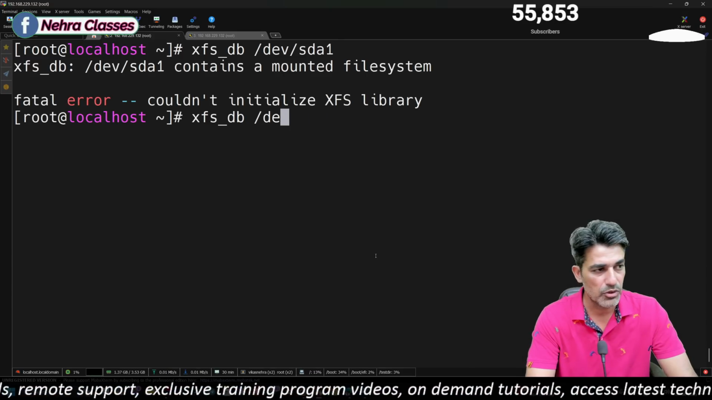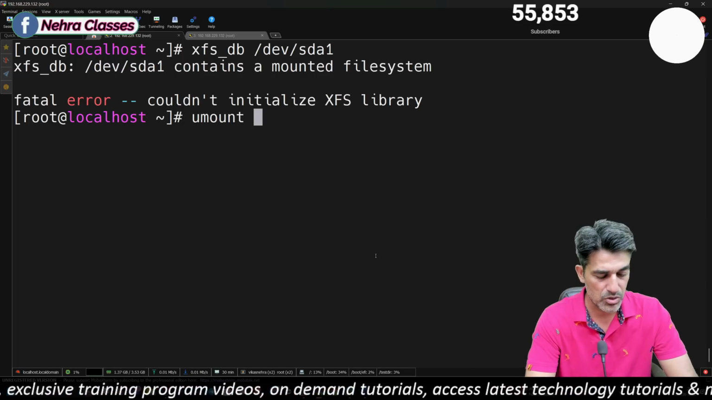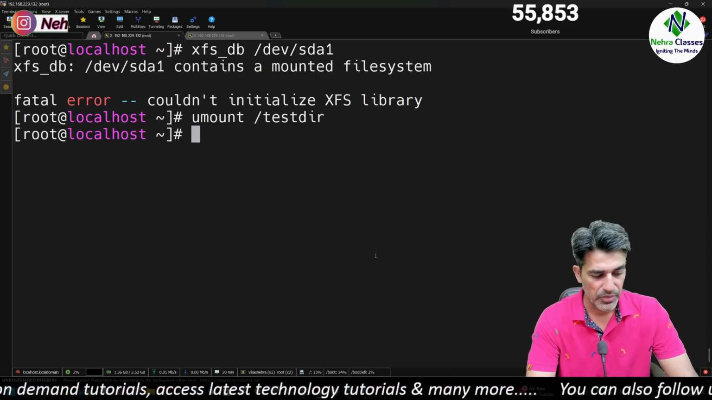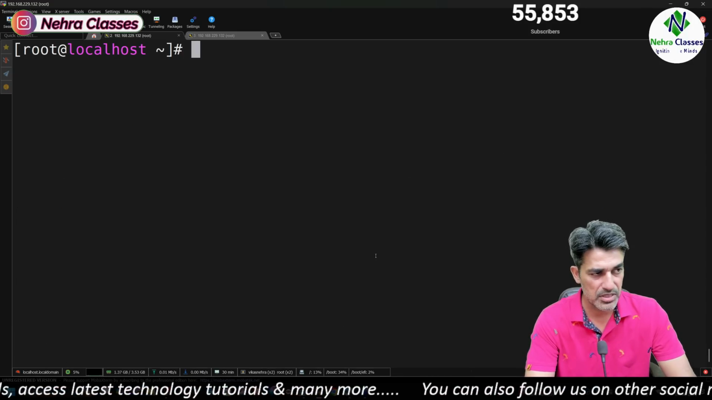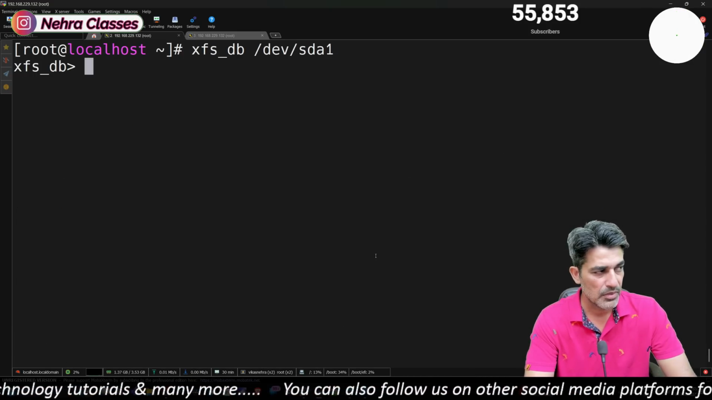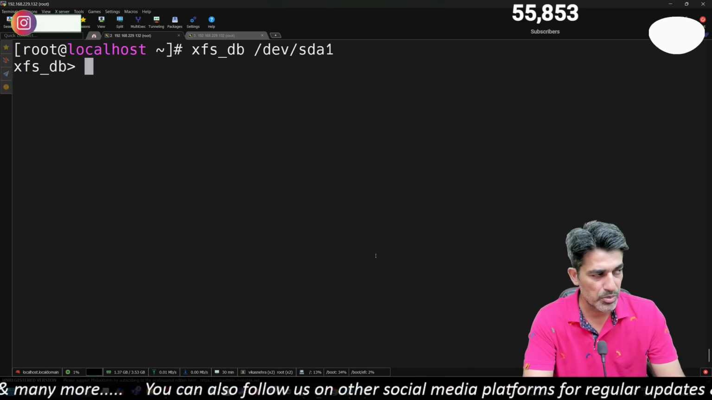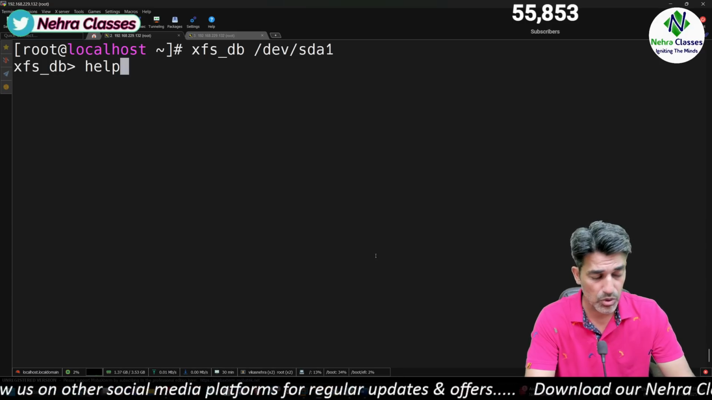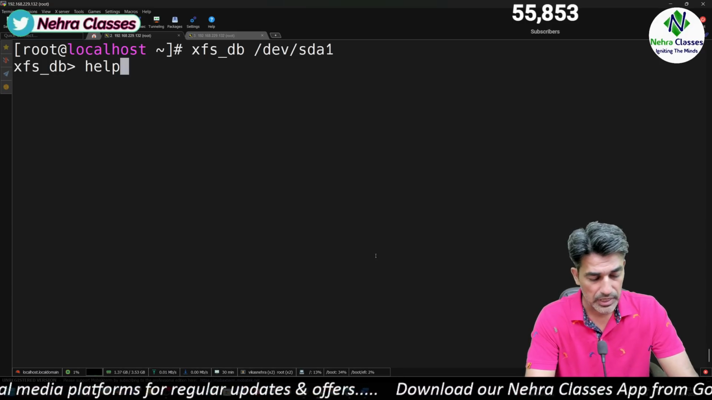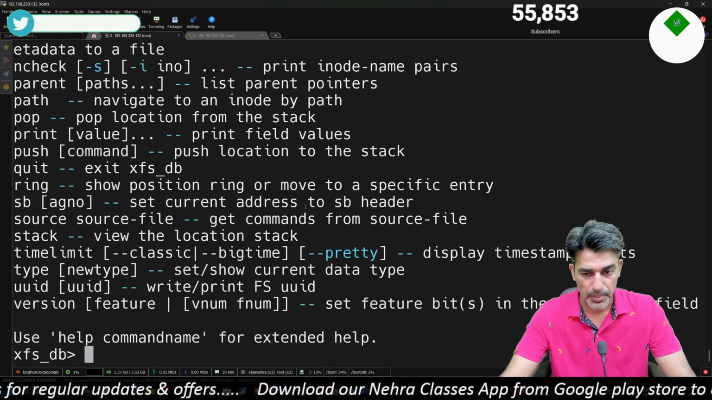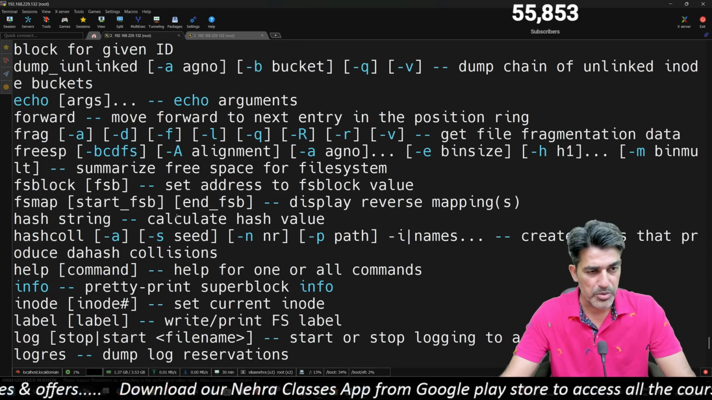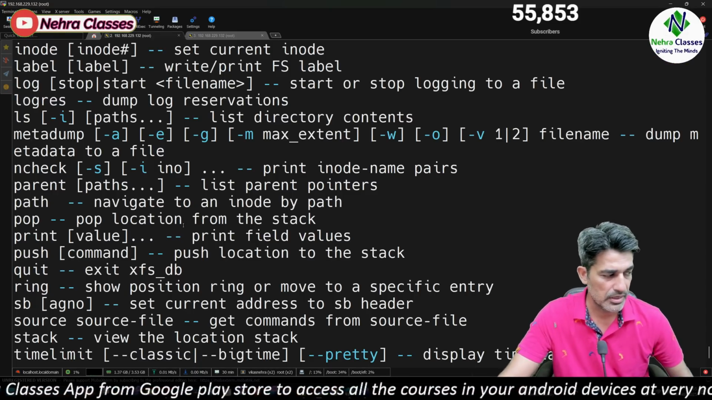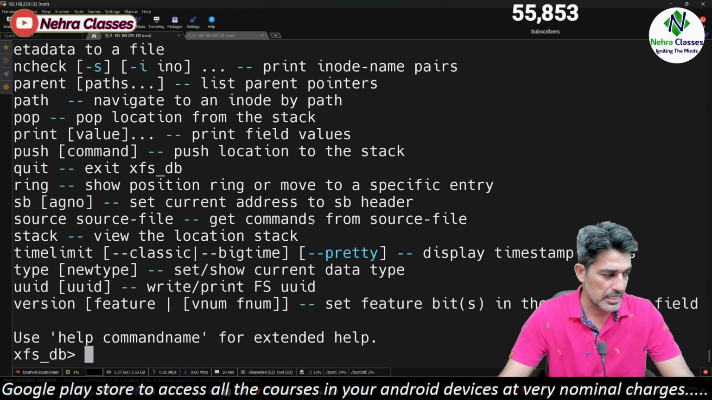but you have to make sure that your file system is not in the mounted state. So you need to unmount the file system first. Okay, we have just unmounted the file system. Now we can execute this command. This will give you the prompt like this. And here, if you don't know how to use this utility, you can just get help by writing help here. There are a lot of options which you can use to get information like metadata logs and a lot of other details like UUID, version.